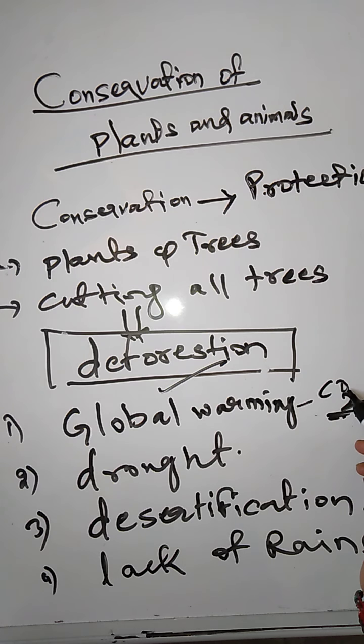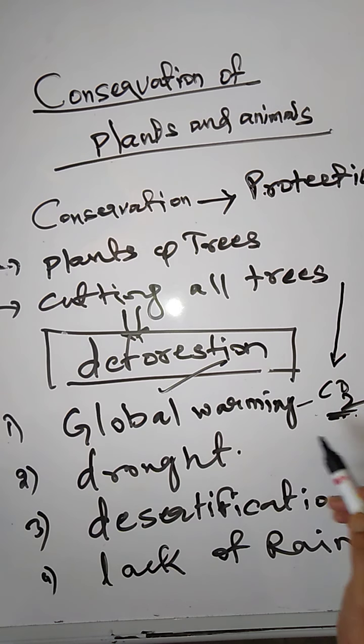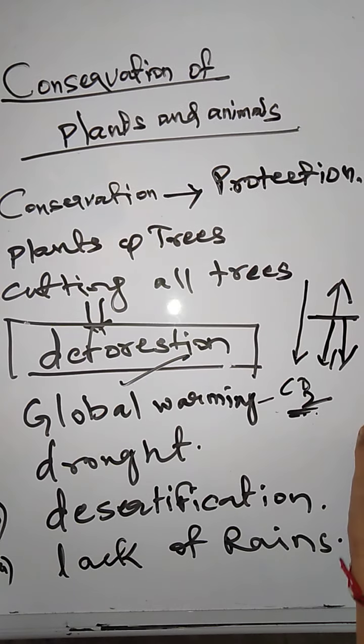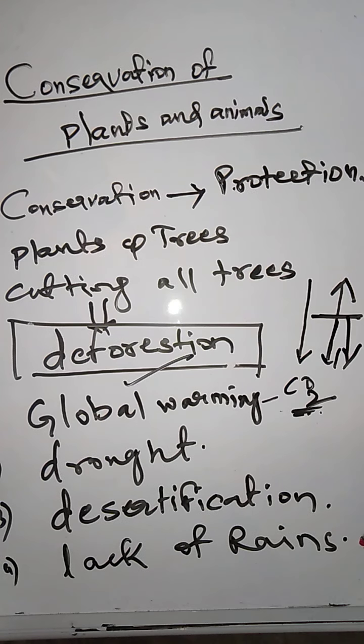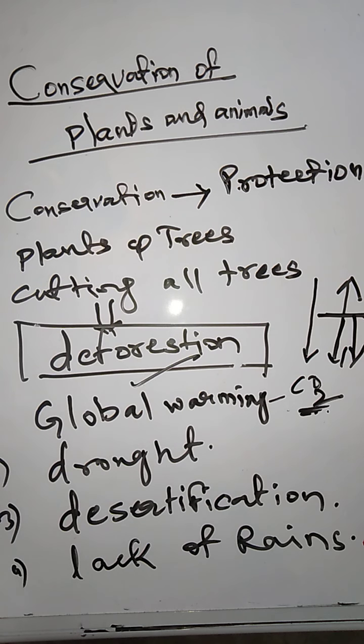Okay, so what happens? The radiations of sunlight which come and fall on the earth would normally be reflected back. But due to CO2, they won't go back; they come again and again back to the earth. Due to this, the temperature will rise. This is called global warming. This happened because of cutting down the trees.